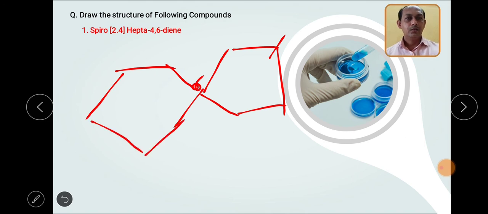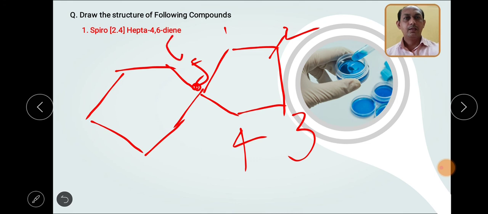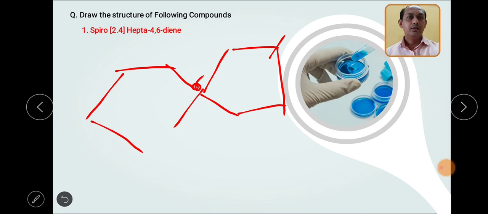Okay, so how can I give the numbering? 1, 2, 3, 4, 5, 6, 7. Sorry, it's a hepta compound. So this is how we can write the names.